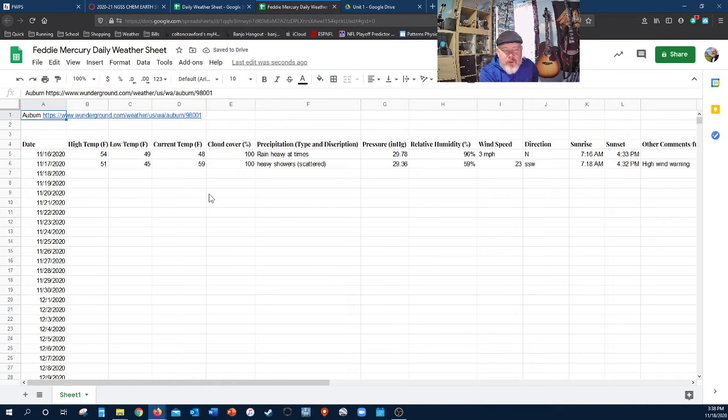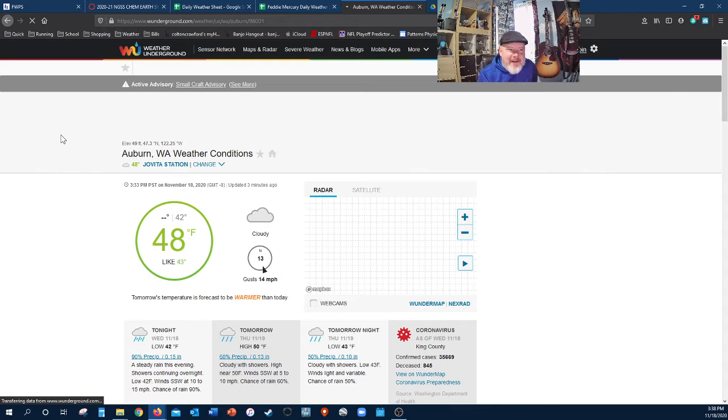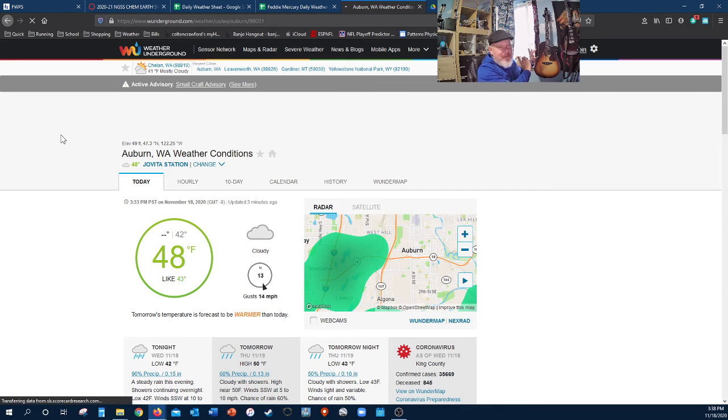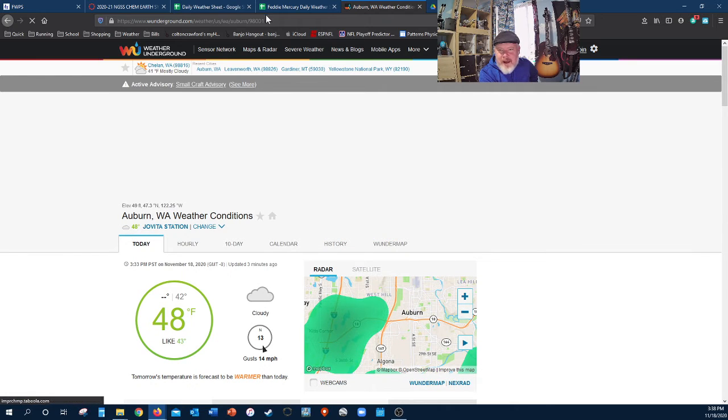So how do we do this weather sheet? Once again, we're going to go here. Up here, there's a link to the Weather Underground, and it's going to give us the weather at TJ. Maybe not your house. I live about 12 miles away from TJ, but it will get you to where you're at, all right?